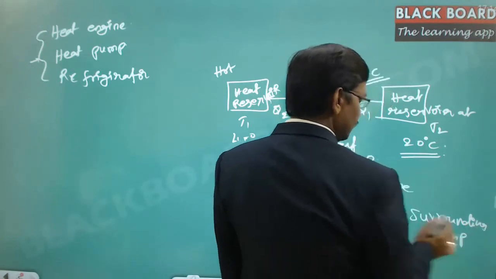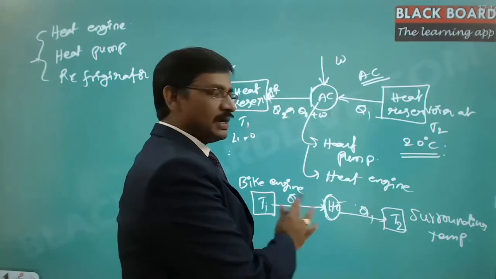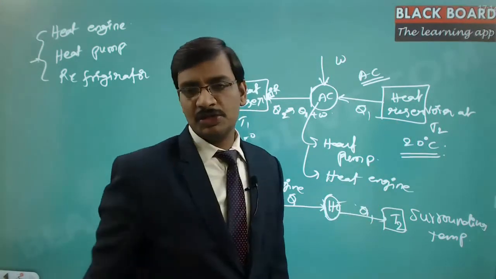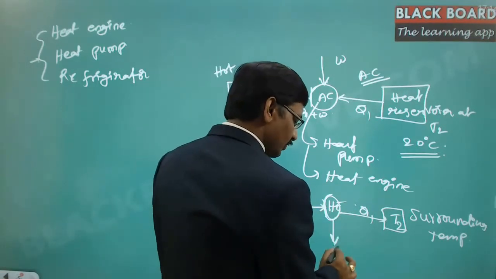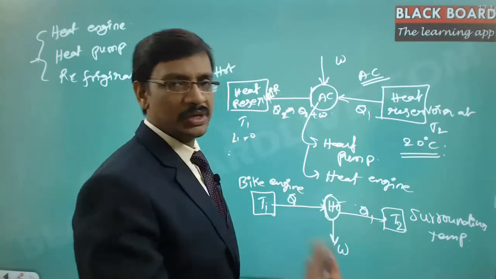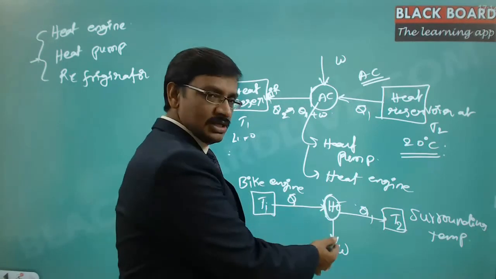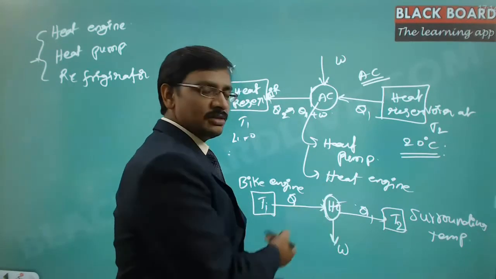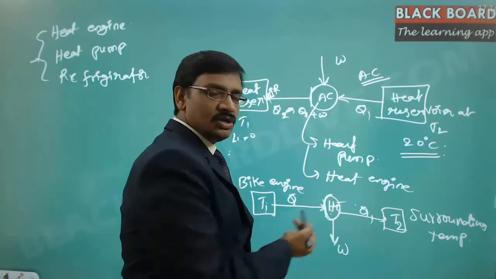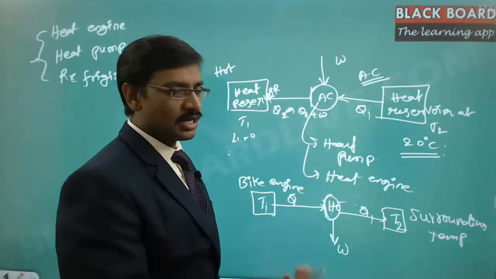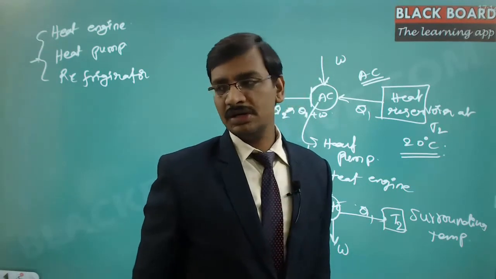Now in this particular process, the heat is generated here. A certain portion will anyway be dissipated to the atmosphere, and a certain portion of the heat is going to be used to generate work. That work is nothing but rotating the bike. So the bike wheel is getting rotated just because of the work that is developed. And this engine is nothing but the heat engine. It takes the heat from a hotter reservoir and wants to convert it completely into work. But we cannot eliminate the surroundings. Hence a certain portion of the heat is going to be released to the surroundings itself, right?